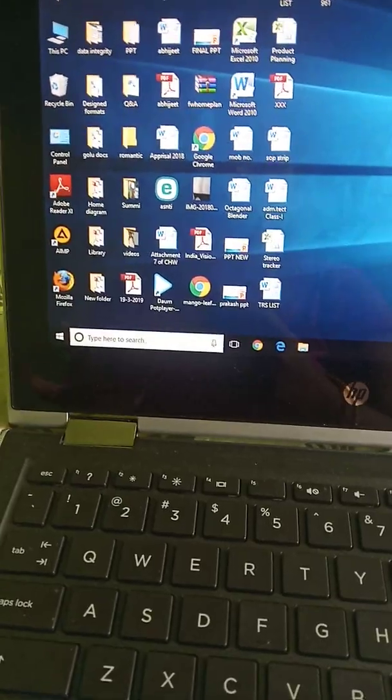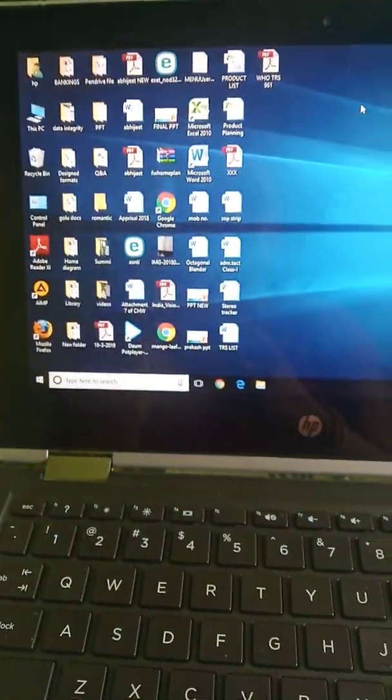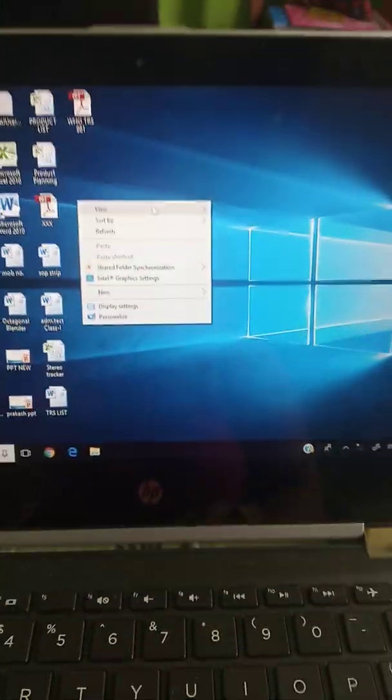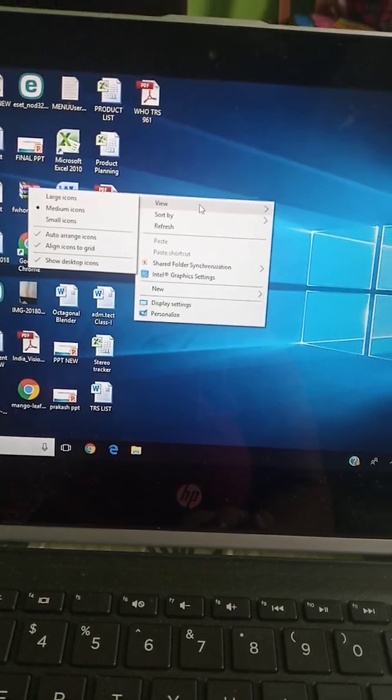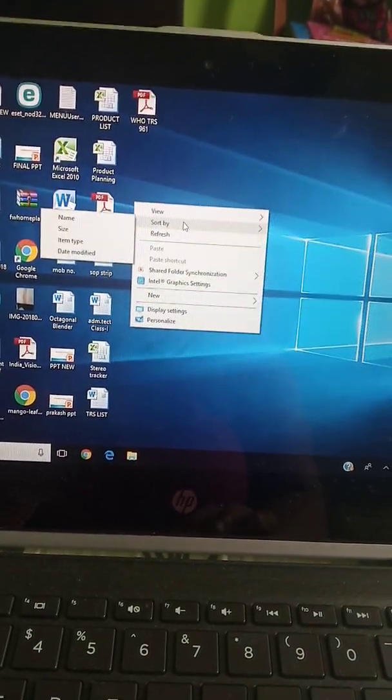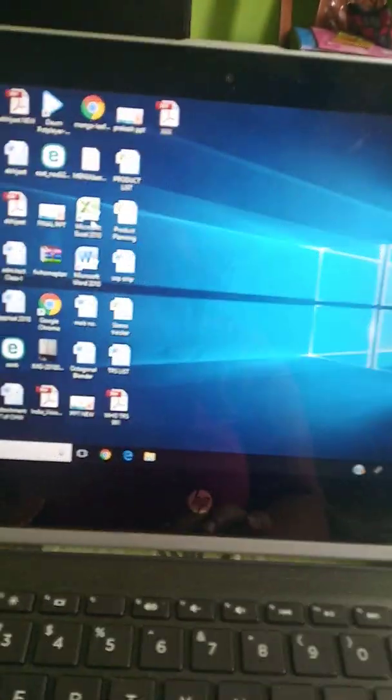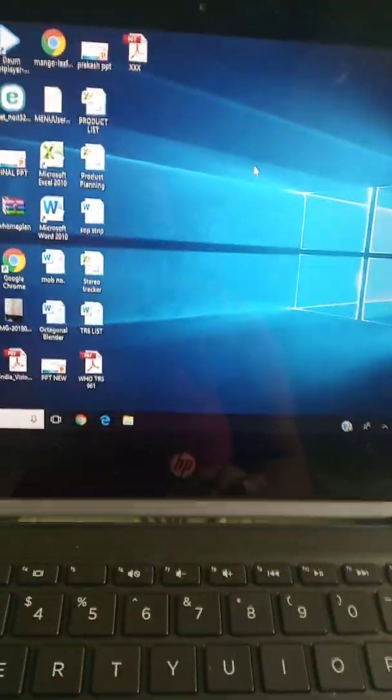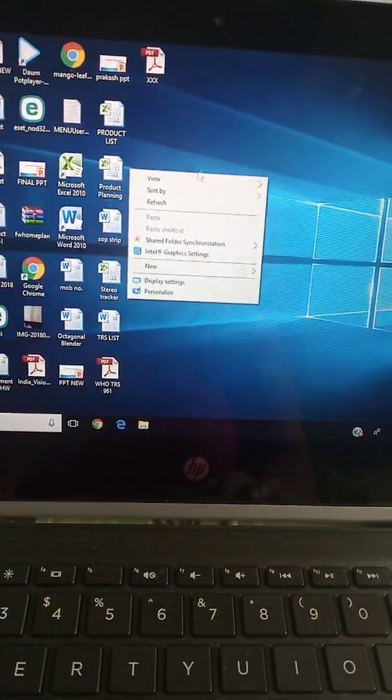In the same way, children, here also we can arrange all things like this. Understand? We will do the view. Right click, view, sort by. Where will we go now? Sort by name. See, everything is coming like that.